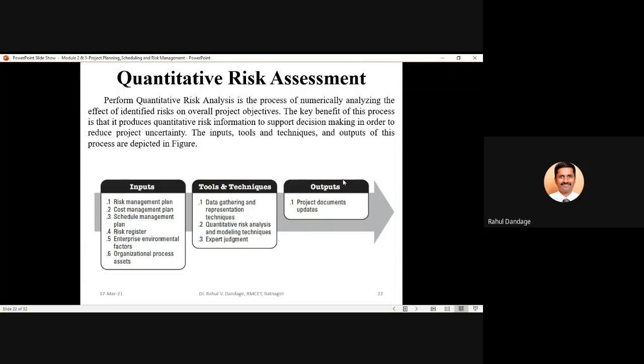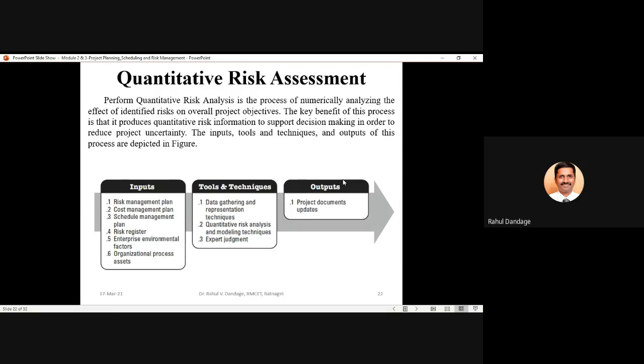This particular step is called quantitative risk assessment, or quantitative risk analysis. When we go for qualitative analysis, we simply go with judgment, experience, and some predictions to decide what the effect of the risk will be, which risks will have more effect on your project, more severity, and what the chances of occurrence are.